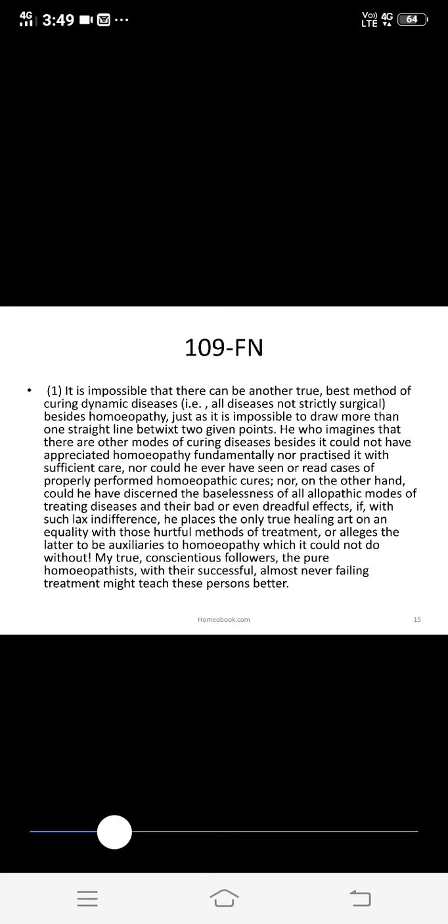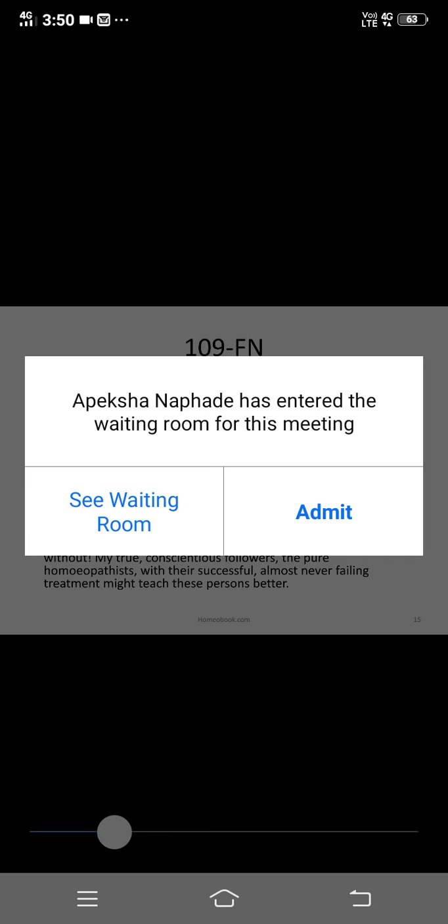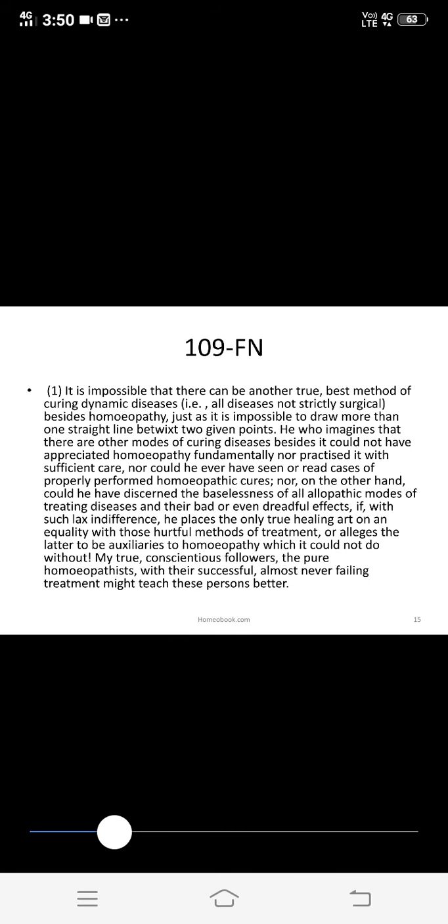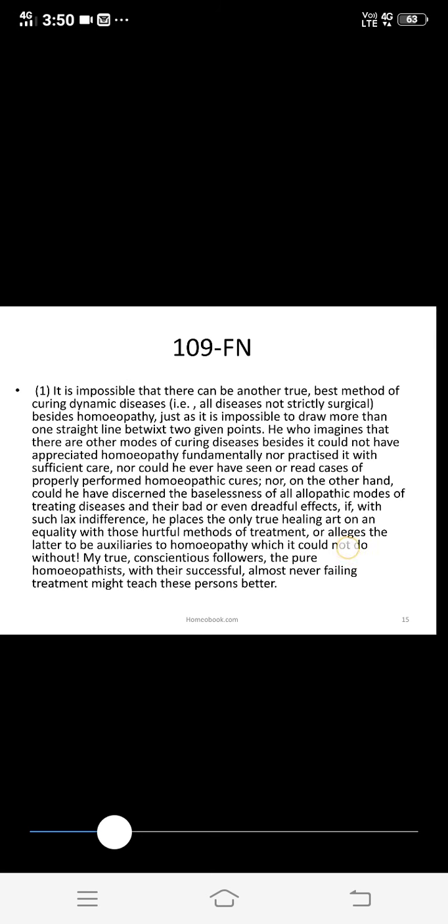Surgical diseases have limitations of homeopathy, but all the diseases are not surgical diseases, and these dynamic diseases can best be cured by homeopathy and not by allopathy, as allopathic treatment is very hazardous to the patients, and homeopathy is very gentle and gives a permanent cure. So in short, they gave the scope of homeopathy and some demerits of allopathy in footnote number 109.